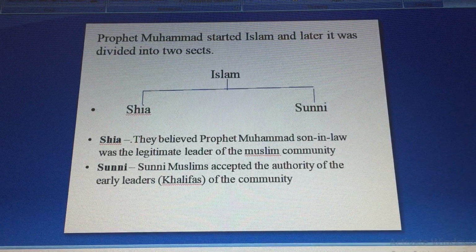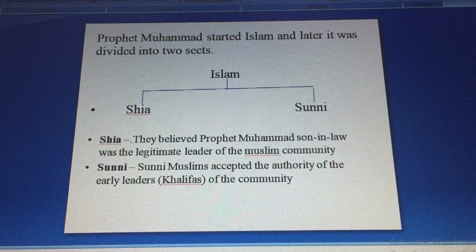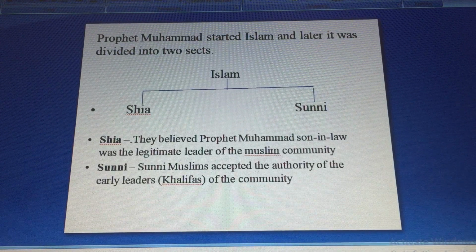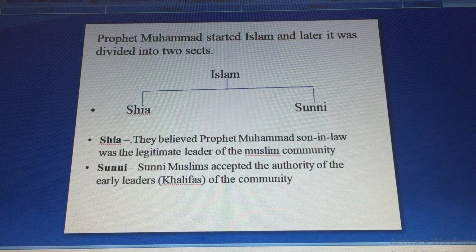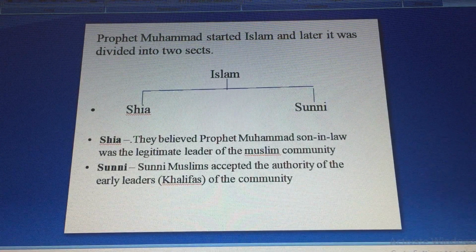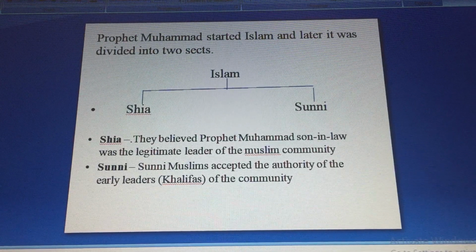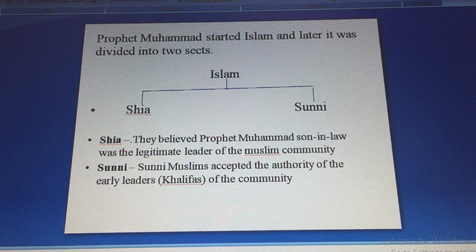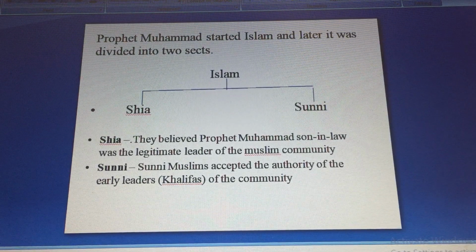Prophet Muhammad started Islam. Later, Islam was divided into two sects, Shia and Sunni. The holy book of Islam is the Quran, and after the death of Prophet Muhammad, there was some confusion about who would be the legitimate ruler for people who followed Islam.